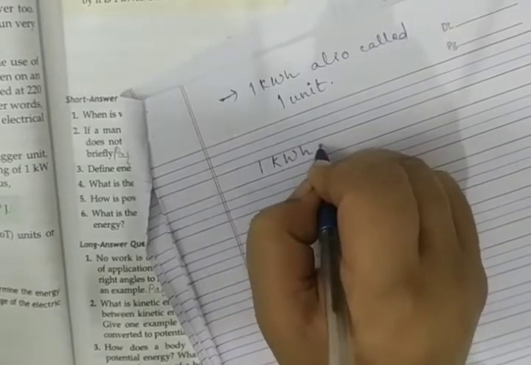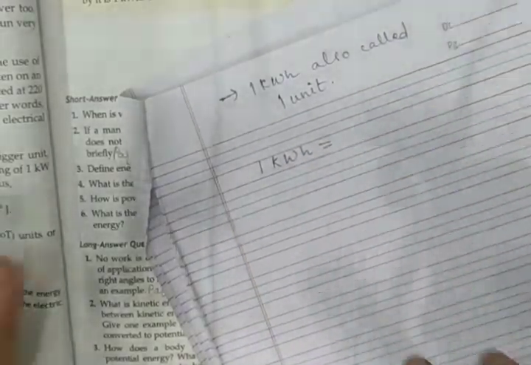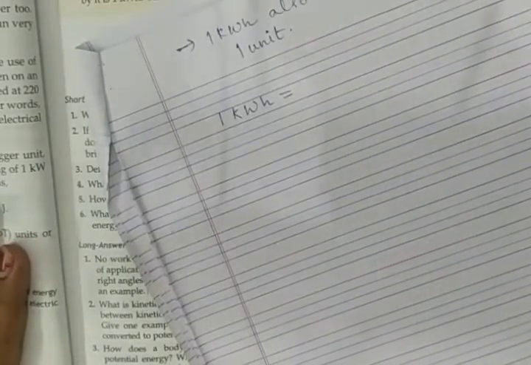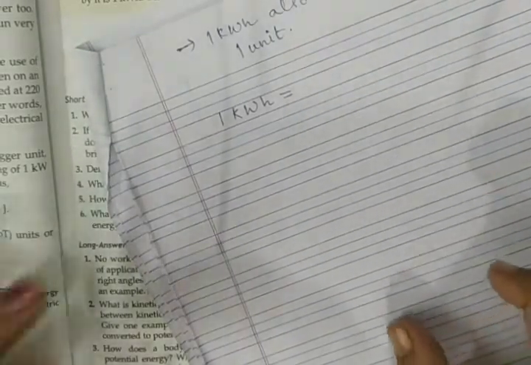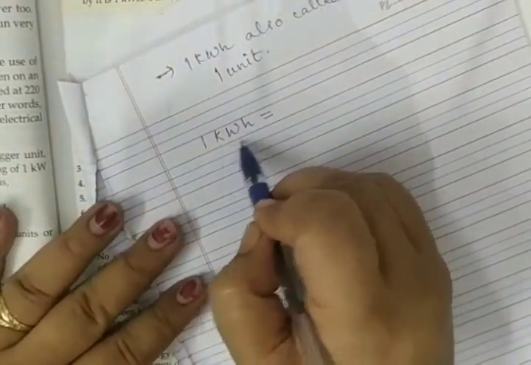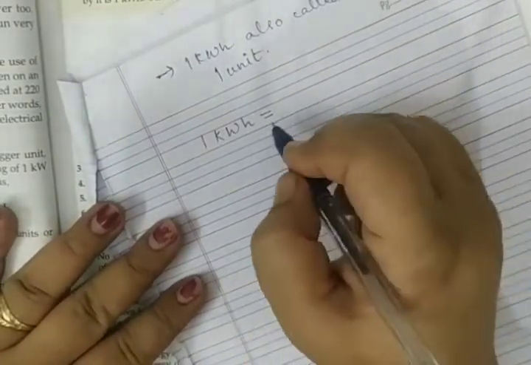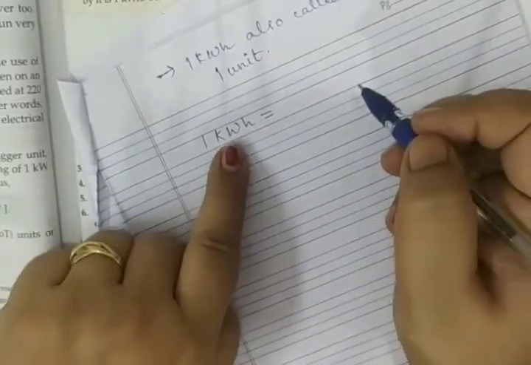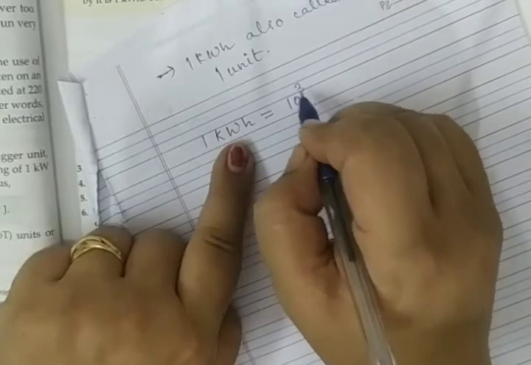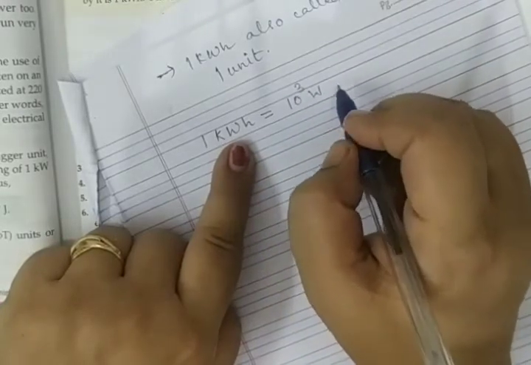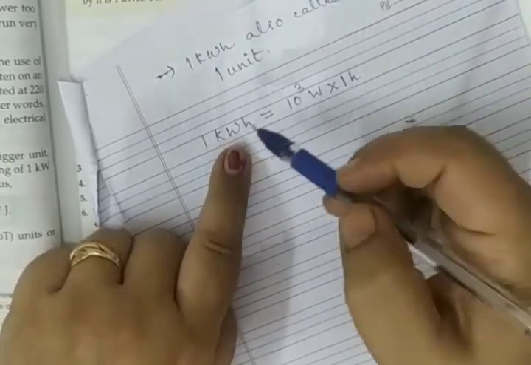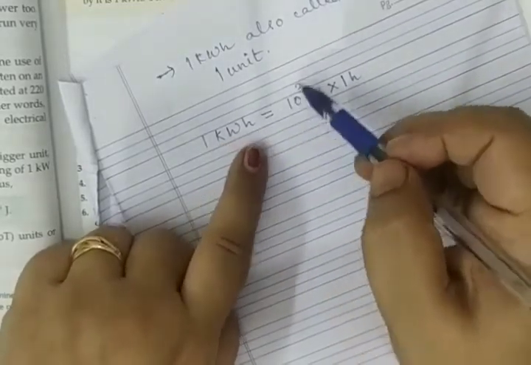See, these things are very easy if you understand them. If you simply try to cram these things, it will be difficult. Now let us break the units first. 1 kilowatt: kilo corresponds to 10 to the power 3, that means 10 to the power 3 watt multiplied by 1 hour. You can multiply anything with 1.